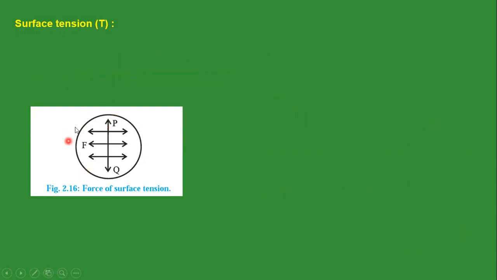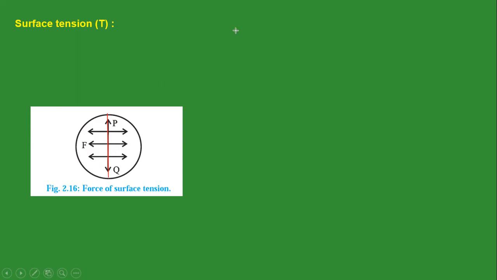You can see here, this is a free surface. If we draw an imaginary line on this free surface, then force per unit length is called surface tension.